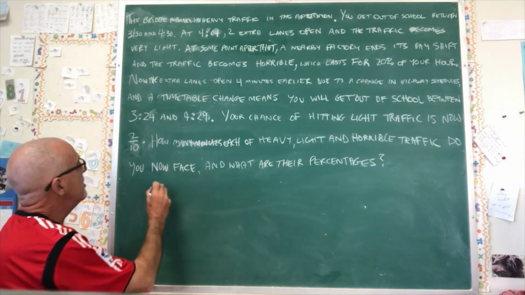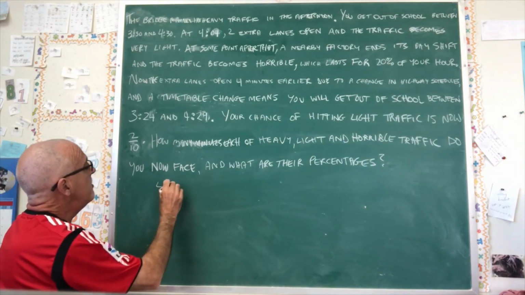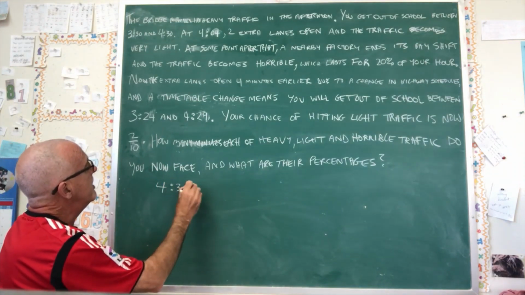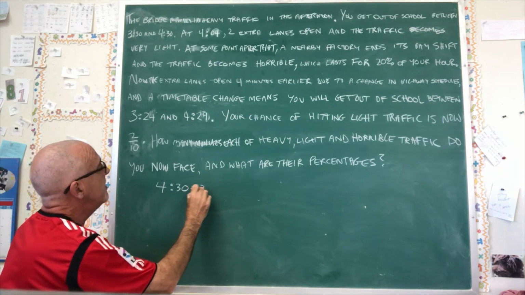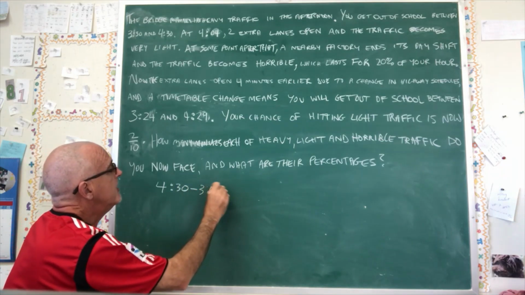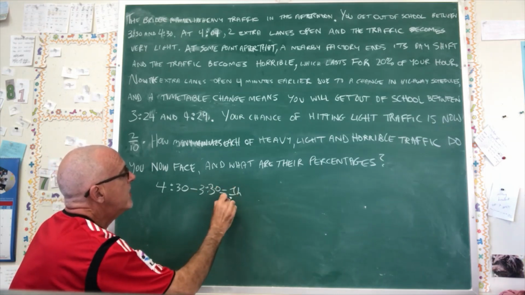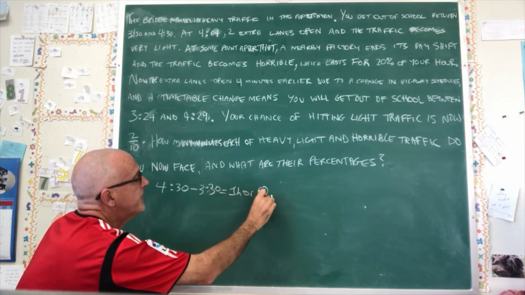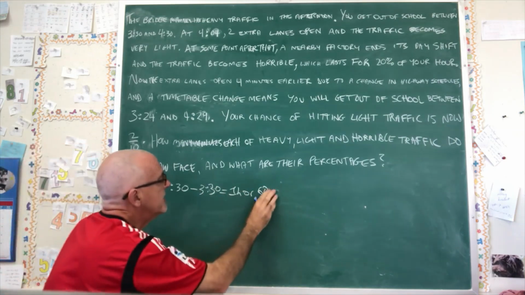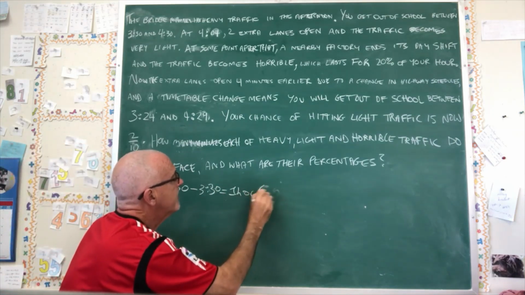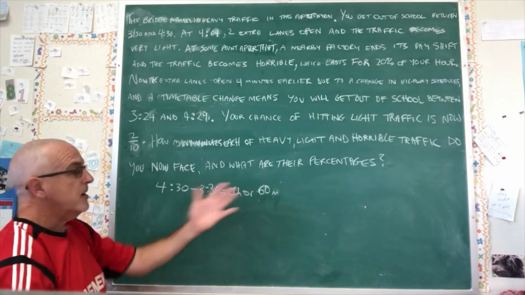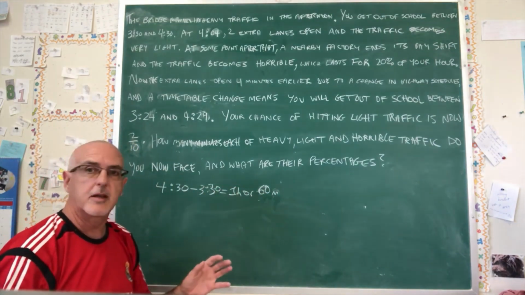First thing I'm going to do is, even though it might seem really obvious and the student might not want to do it, it's like saying 430 minus 330 equals 1 hour or 60 minutes. Okay, that's really messy. And I'm taking up too much space for such a simple little calculation.